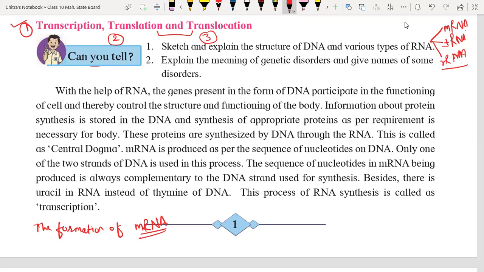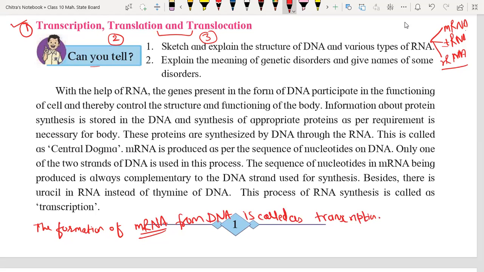The first one is the mRNA, which is formed by the DNA only. The formation of mRNA from DNA is called transcription. And the transcription process takes place in the presence of one enzyme called RNA polymerase enzyme.